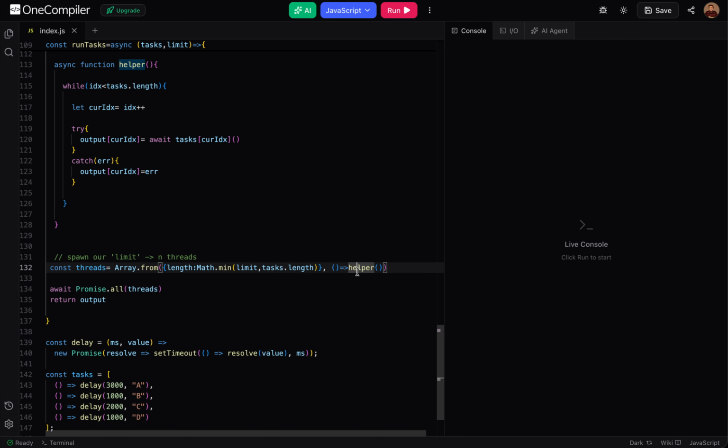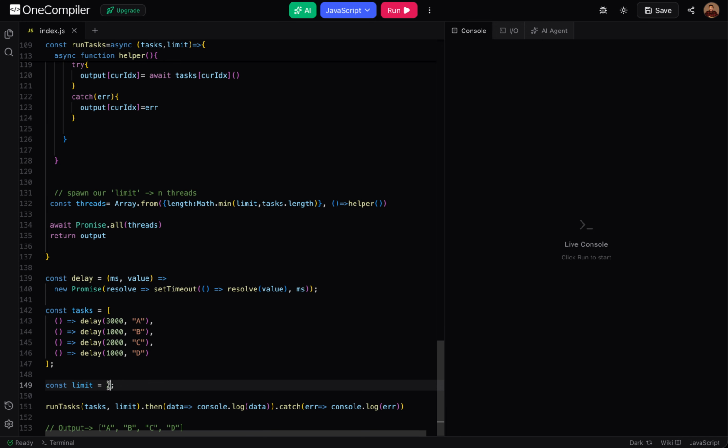And helper is a mapper function. So for this two-size array, there would be two mapper functions, like for each index, right? So this is why we are creating two threads. Currently our limit is 2, right? Over here we have given limit 2, so 2 threads would be created.